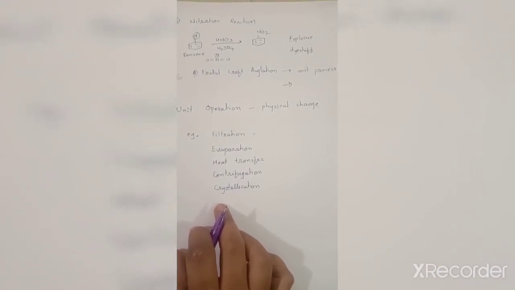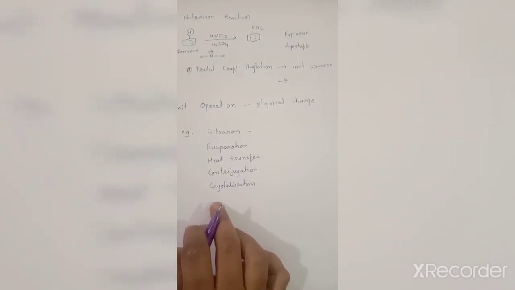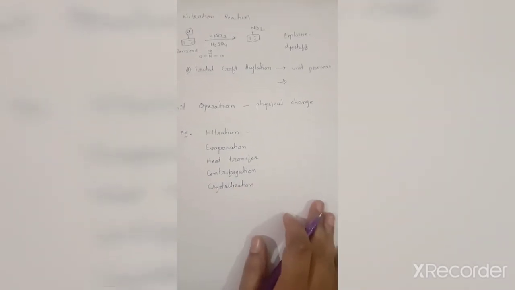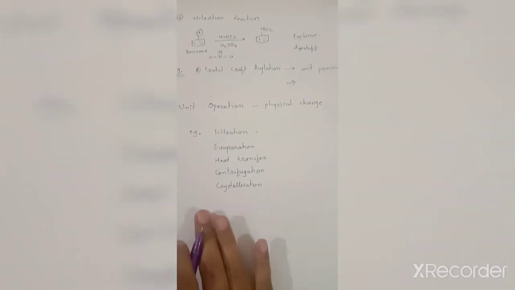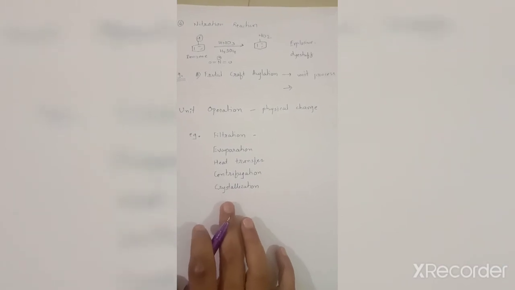After filtration, when that solid compound reappears after dissolution, that process is called crystallization. The same compound gets purified, so it is not a chemical change, it is a simple physical change, and hence it is called a unit operation.